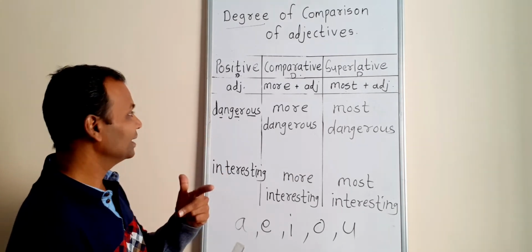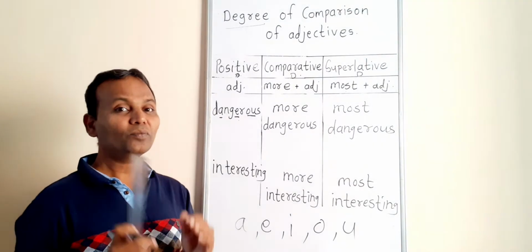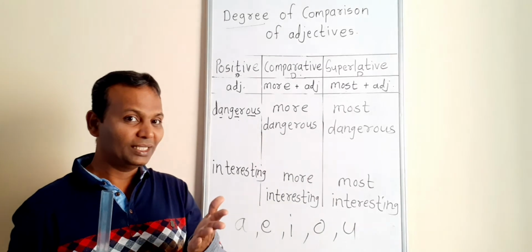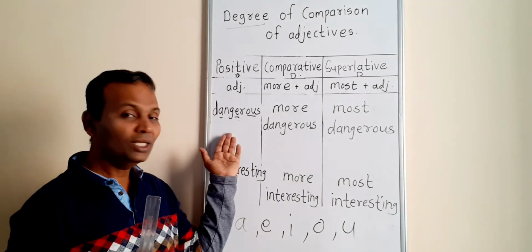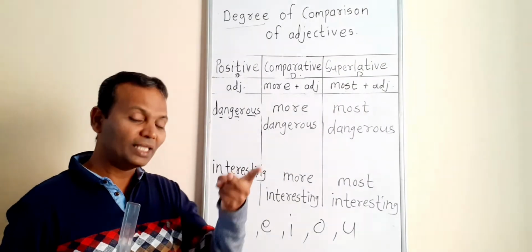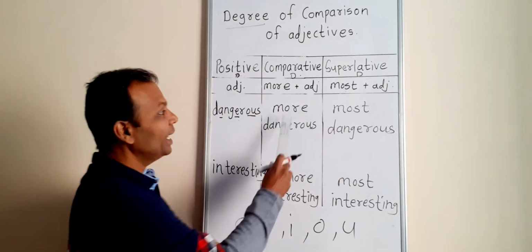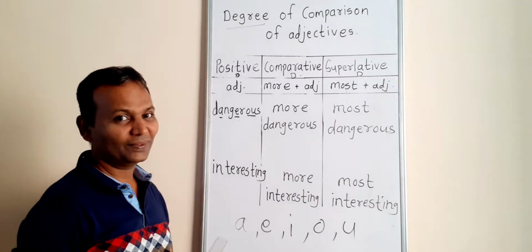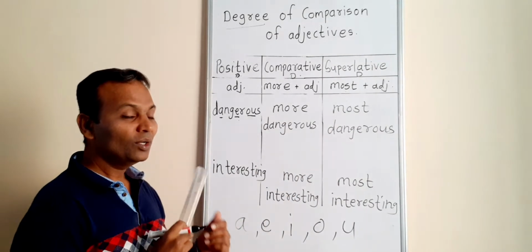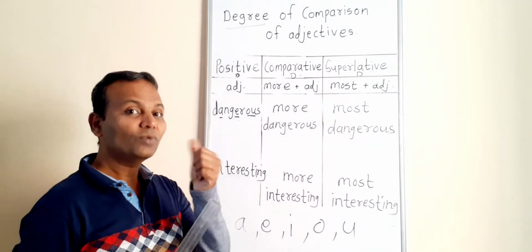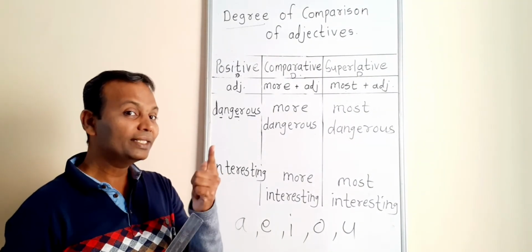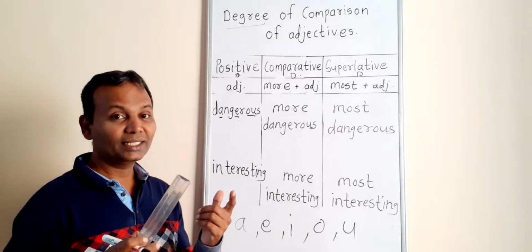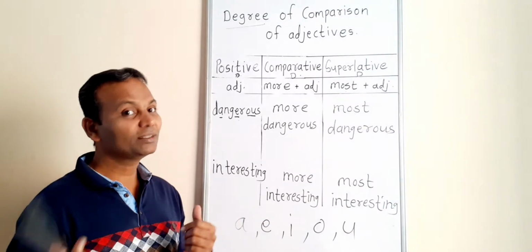3 syllables are there. So the rule is that when there are more than 2 syllables in the word, at that time we add more and most before the adjective. Okay, now when the syllable is 1 or 2, at that time we add ER. For example, kind, kinder, small, smaller.